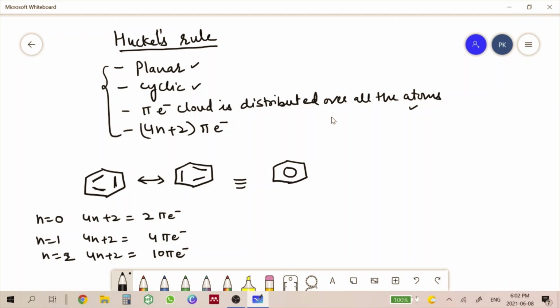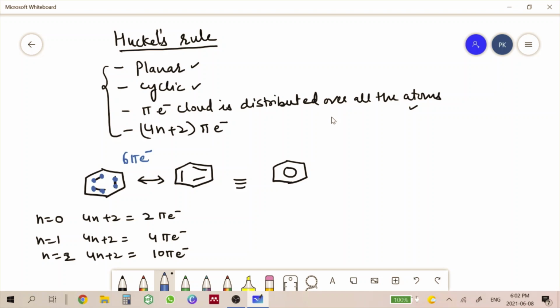Let us see in case of benzene what is the case. Now, one bond is formed of 2 electrons. Here we have 2 electrons, there are 2 electrons, and there are again 2 electrons. The total pi electrons in benzene are 6 pi electrons.